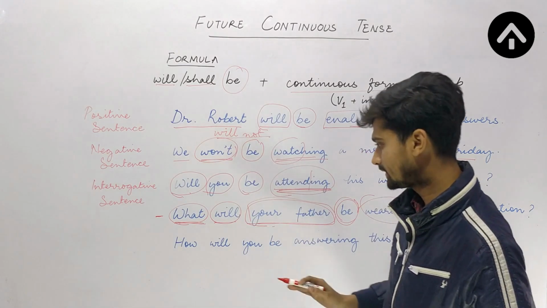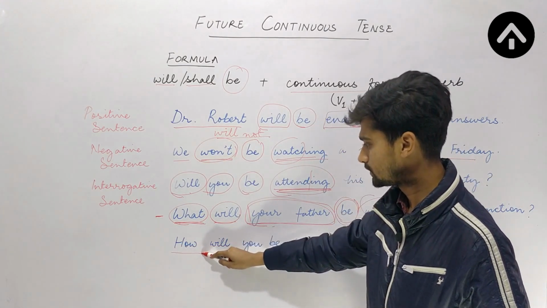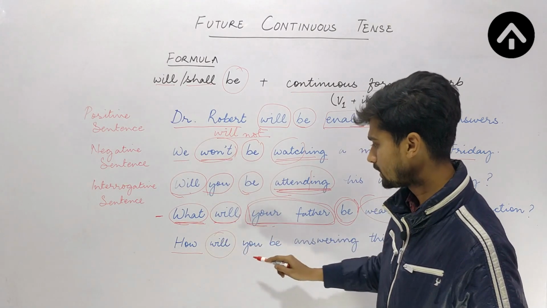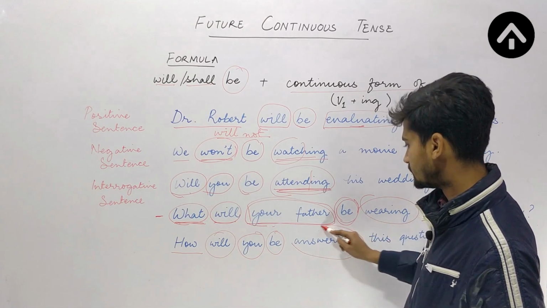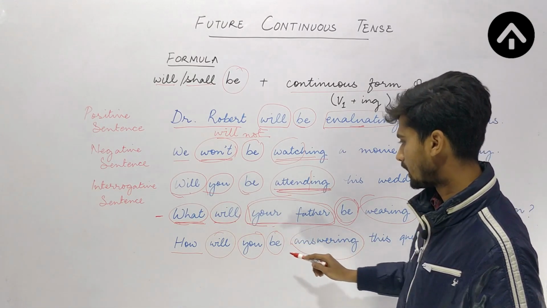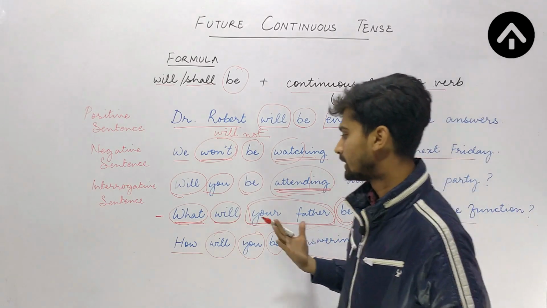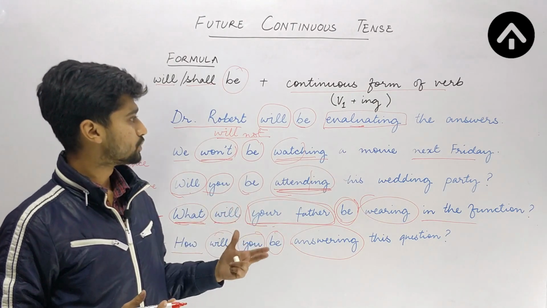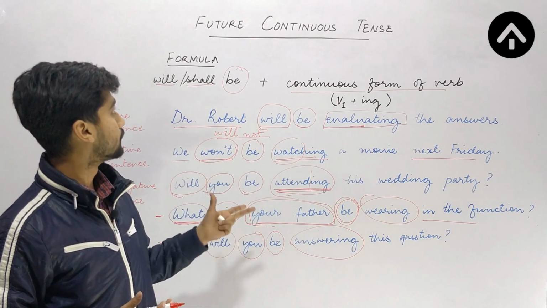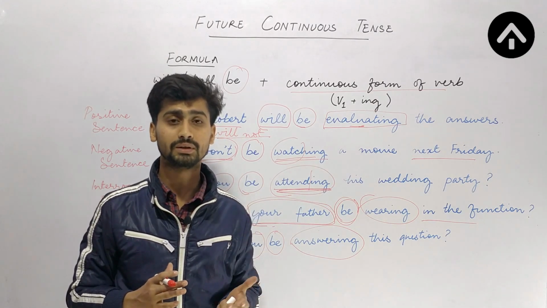Next sentence: how will you be answering this question? Again, the question word, then an auxiliary verb, subject, be, and answering, the ing form of the verb answer. How will you be answering this question? So this sentence will be framed something like this. I am sure that it is now clear to you how to frame the sentences of future continuous tense.